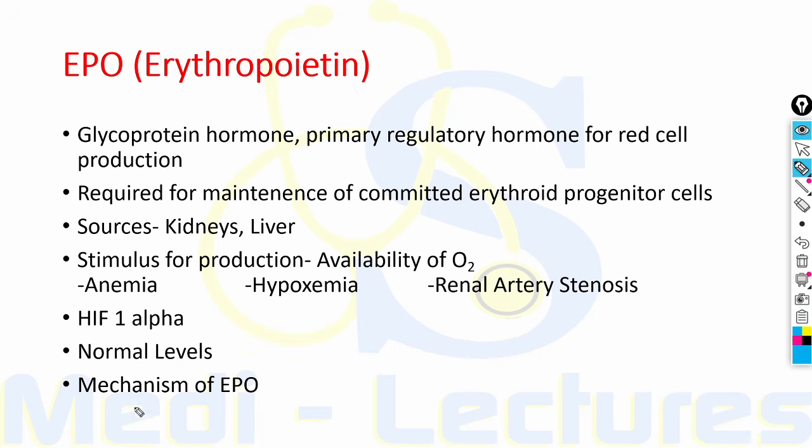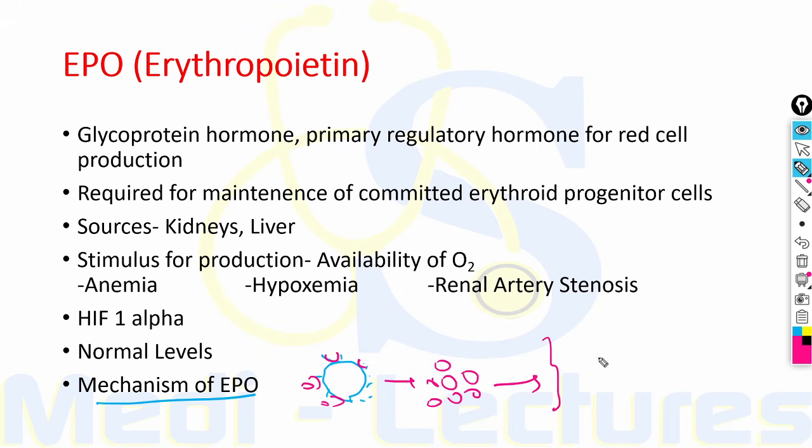Now, considering the mechanism of erythropoietin, the erythroid progenitor cells have surface receptors for EPO. The EPO binds to these surface receptors and induces them to proliferate and mature. It proliferates these erythroid precursor cells.